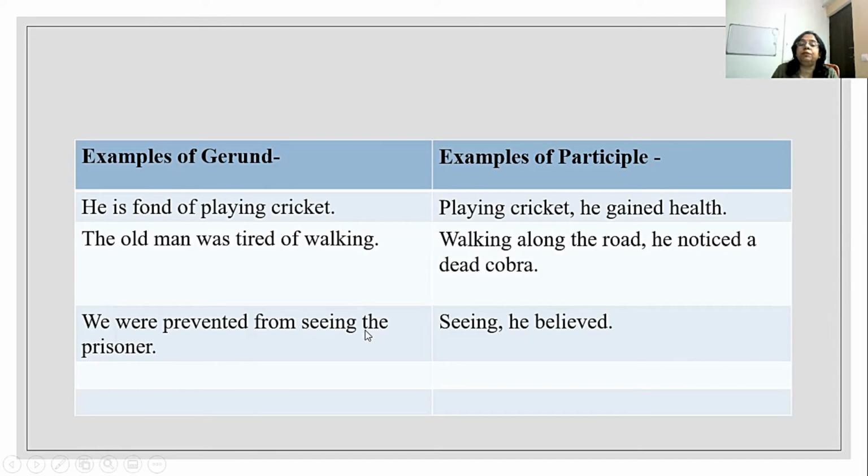We were prevented from seeing the prisoner. Seeing, he believed. So what is the basic point of distinction between gerund and participle? In the case of a gerund, it is a verb which has the force of a noun. And in the case of a participle, this word is actually an adjective, functioning as an adjective. It is a verb functioning as an adjective.